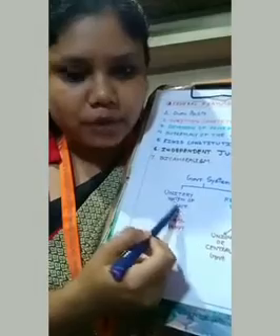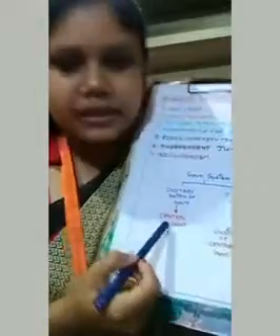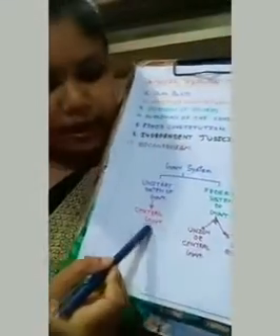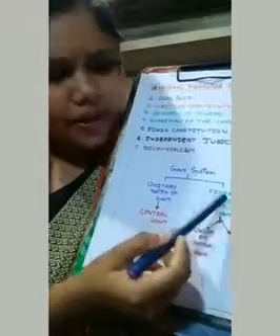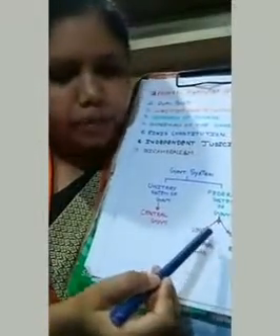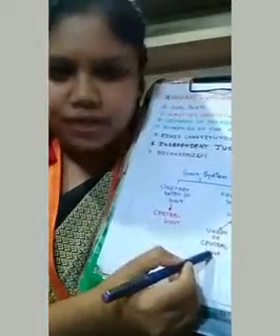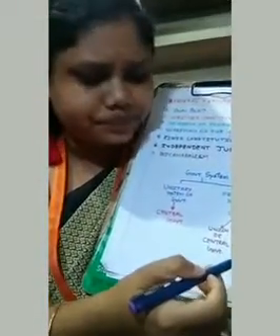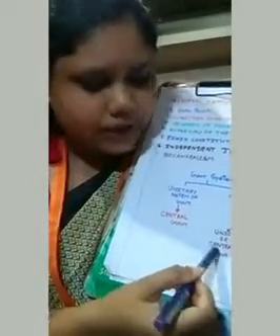In the unitary system of government, the powers are vested in one authority, that is the central government. On the other hand, in the federal system, the powers are divided between two levels of government: at the national level it is called the central government, and at the regional level it is called the state government. Okay, is it clear to everyone?